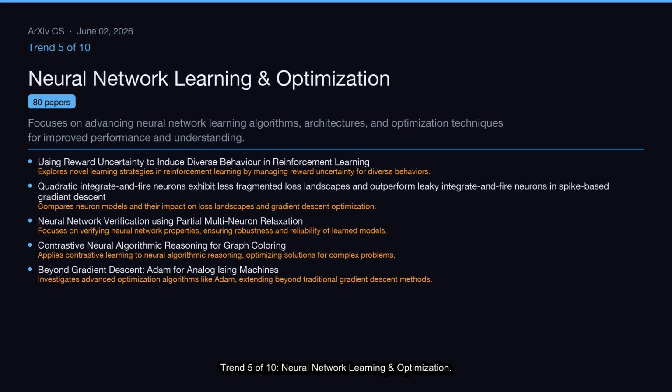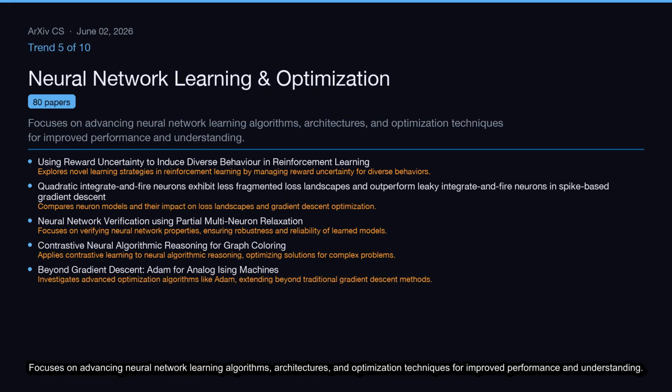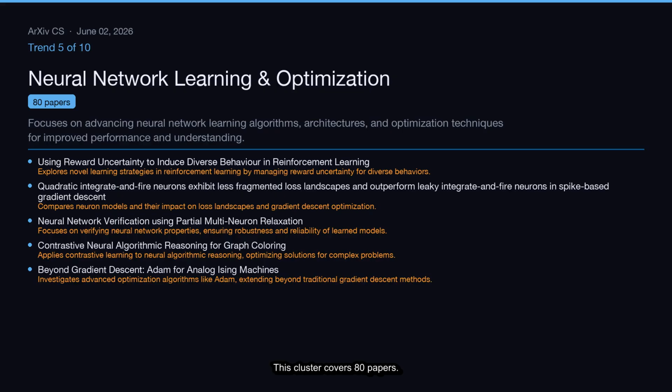Trend 5 of 10, Neural Network Learning and Optimization. Focuses on advancing neural network learning algorithms, architectures, and optimization techniques for improved performance and understanding. This cluster covers 80 papers.